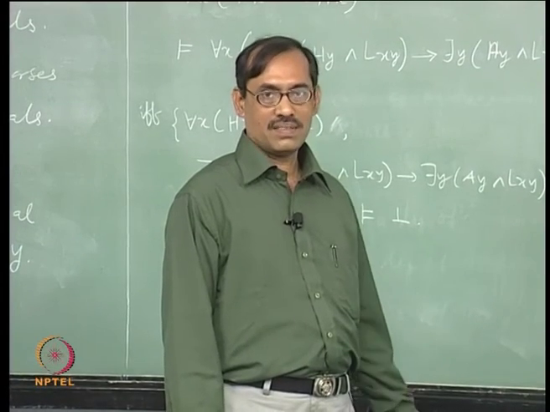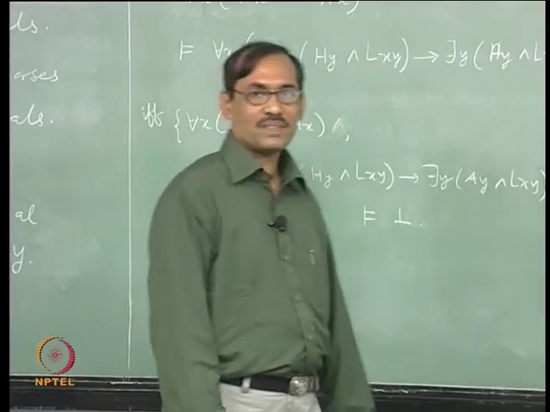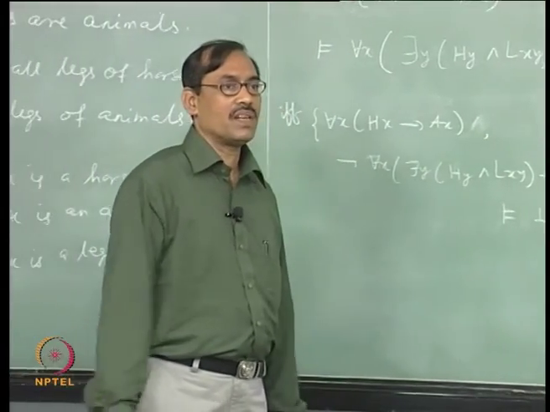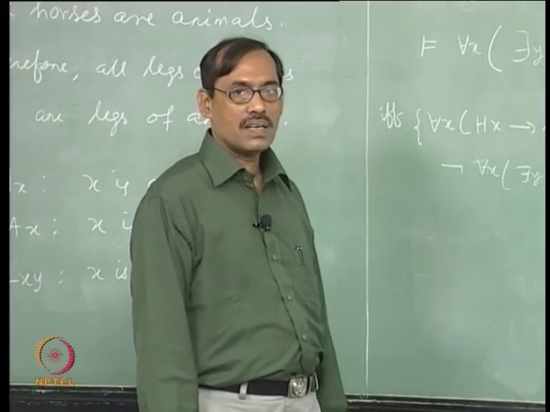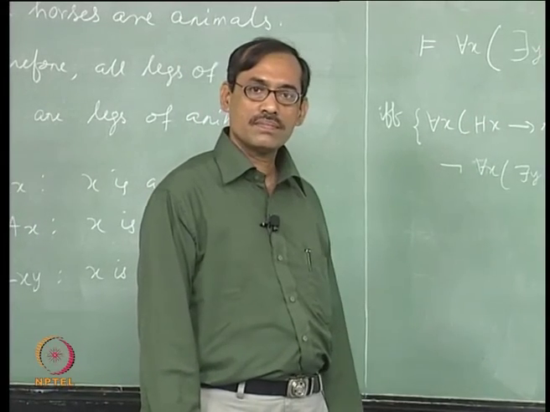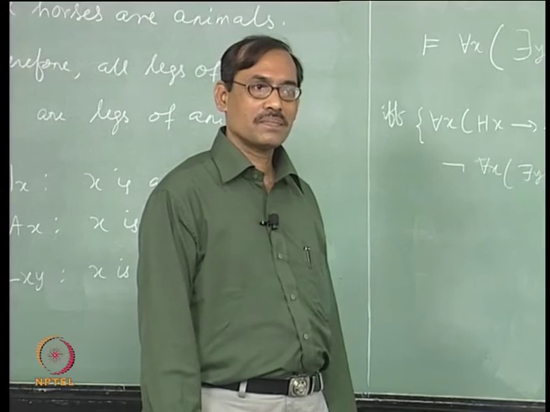So that is why the famous example of De Morgan. It could not be done by Aristotelian logic, we need first order logic. Is it clear?